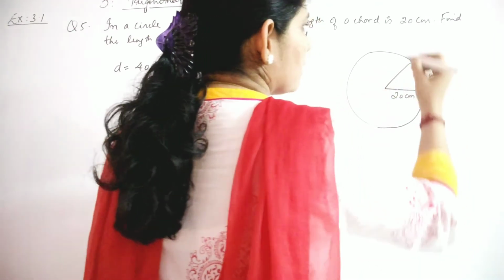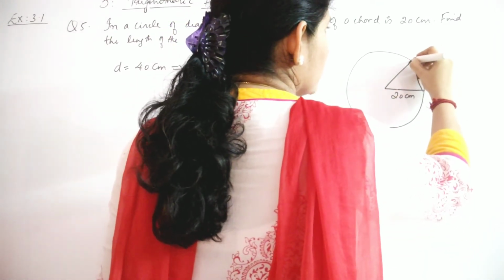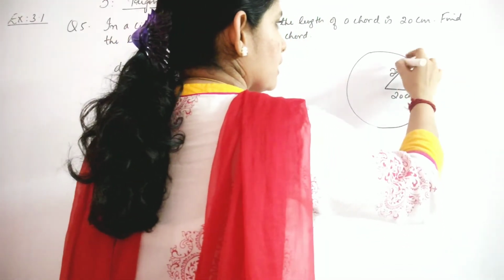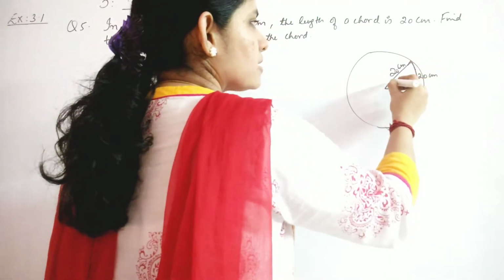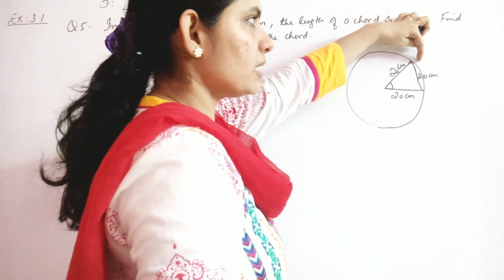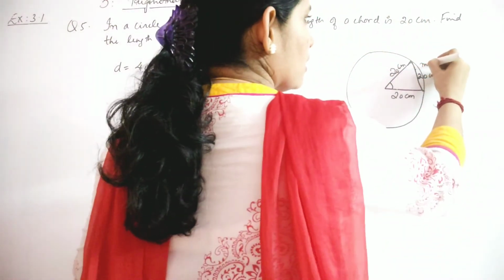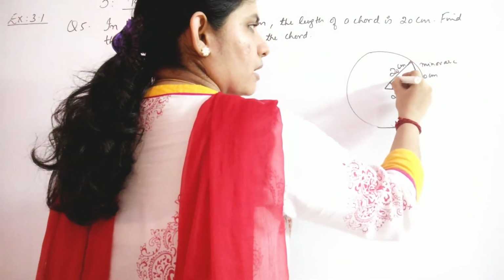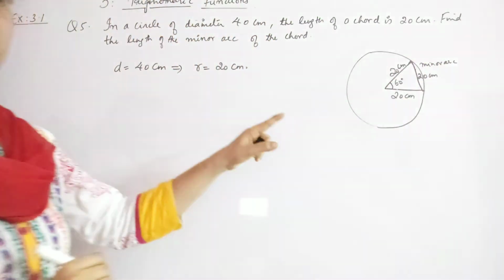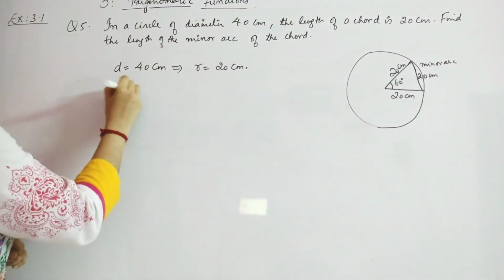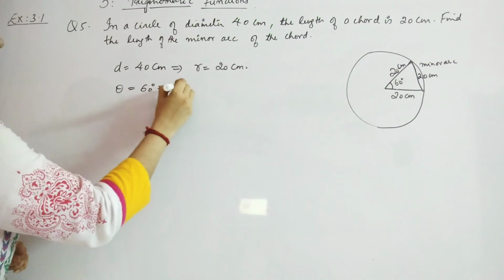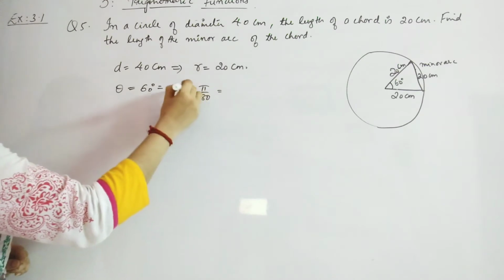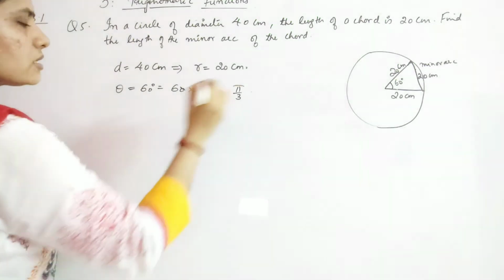Now if I join this, I will get an equilateral triangle, because this is also 20. All the three sides are 20, and for an equilateral triangle this angle will be 60. That means the angle subtended by this arc, and this arc will be your minor arc, is 60 degrees. Now since it is in degrees, we will convert it into radians. That means your theta is equal to 60 degrees, which is equal to 60 into pi by 180. So you will get it to be pi by 3. So this is in radians now.